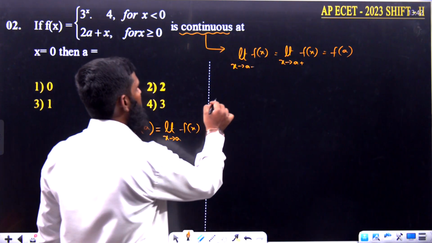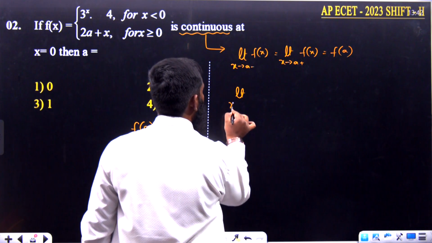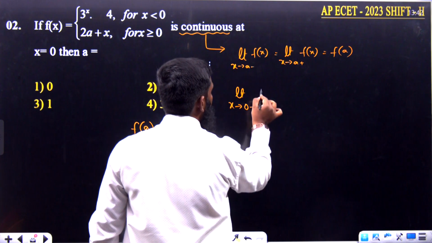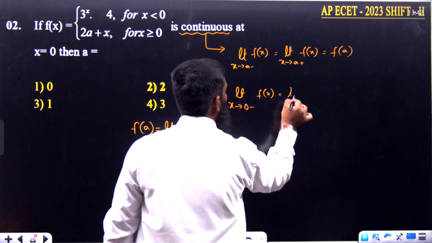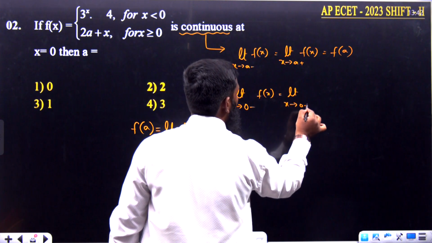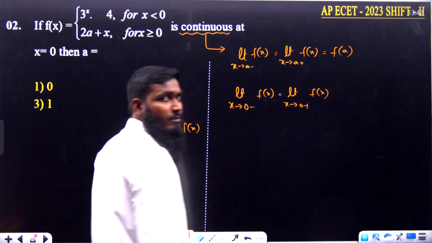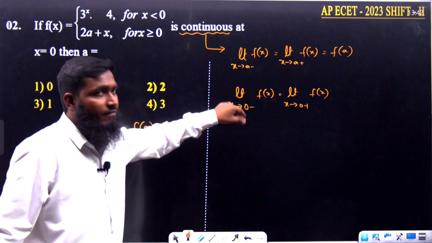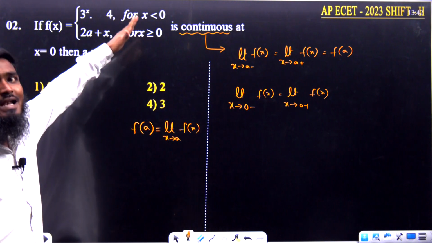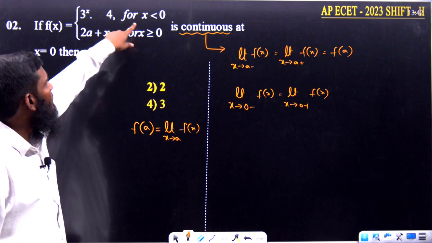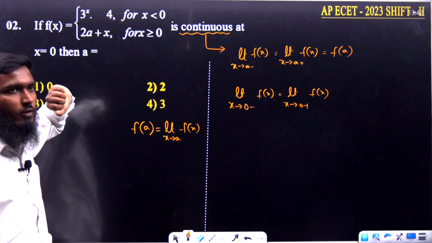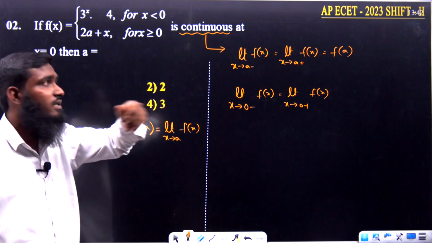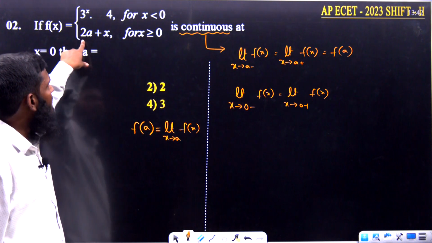Now what I am doing, listen carefully. So limit x tends to a minus means what we have to take? 0 minus f of x is equal to limit x tends to 0 plus f of x. First I am taking these two conditions only. When we are having 0 minus, that is less than 0, we are having 3 power x into 4. Similarly, 0 plus means somewhat greater than 0, where we are having 2a plus x.